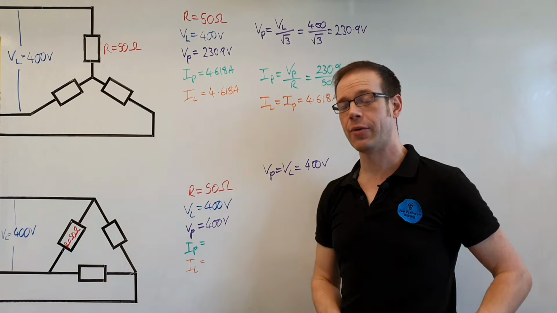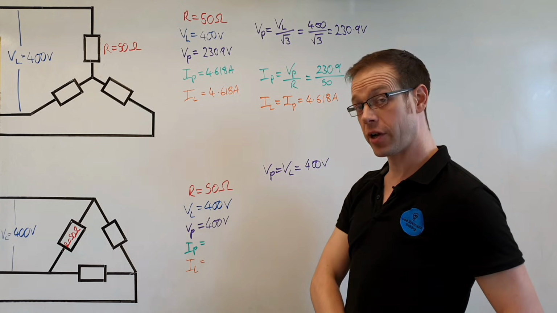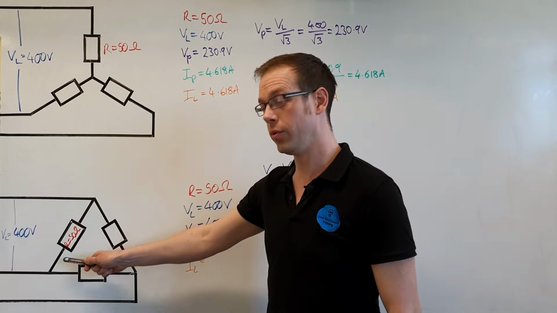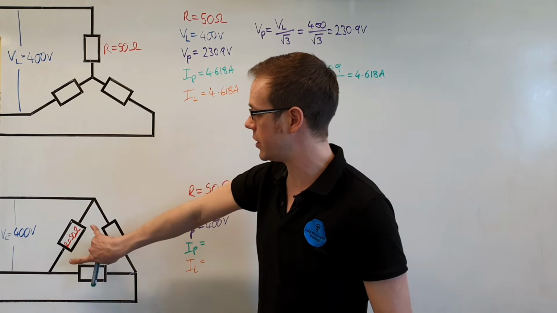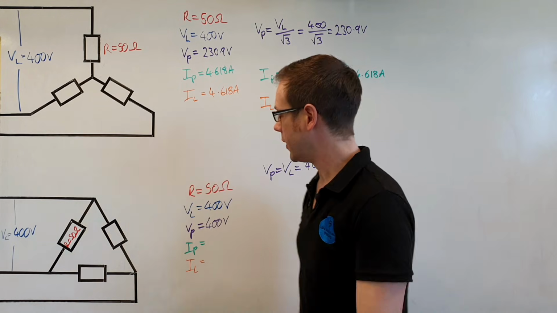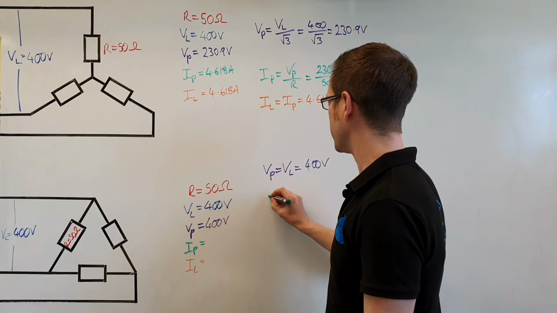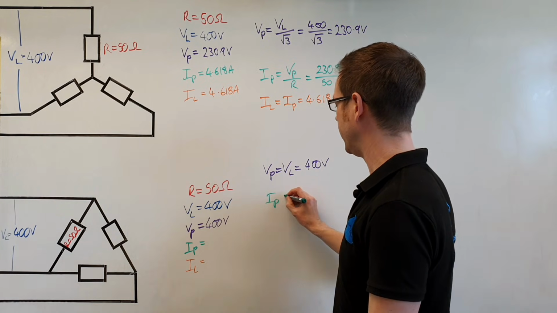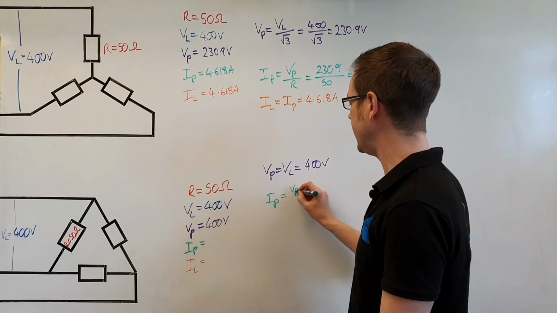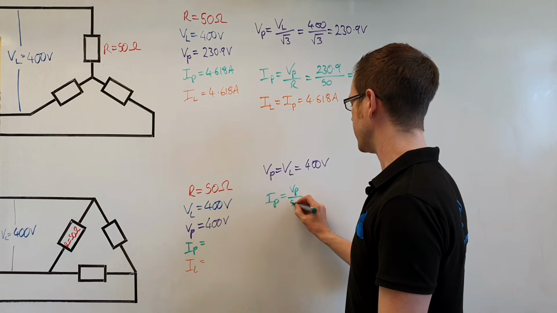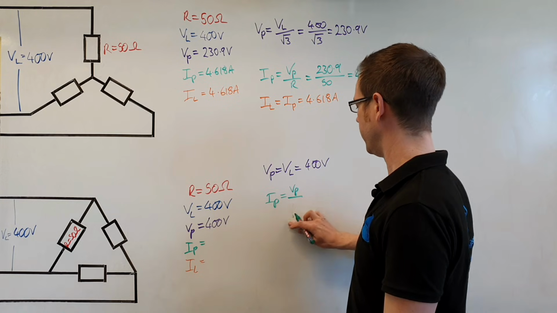We then need to go on and calculate what our phase current will be. And the phase current, remember, is the current that flows through the load. So it's dependent on the voltage that is applied to the load, and the voltage that is applied to the load is 400 volts. So we're just going to use some simple Ohm's law again. IP, the phase current, is equal to VP, the phase voltage, the voltage across the load, divided by the resistance of the resistor.